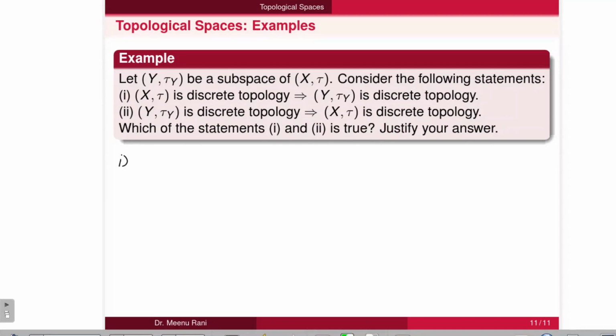So first we take X as a discrete topological space, then tau is the power set of X, in which all the subsets of X are open.